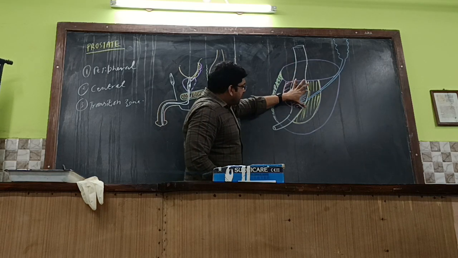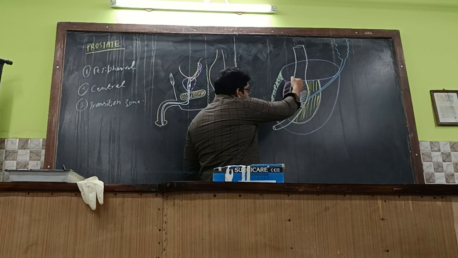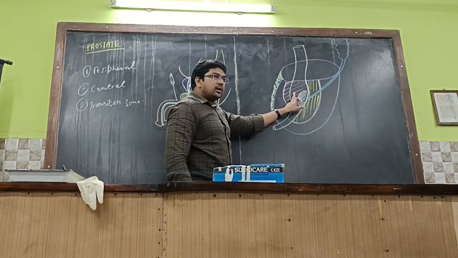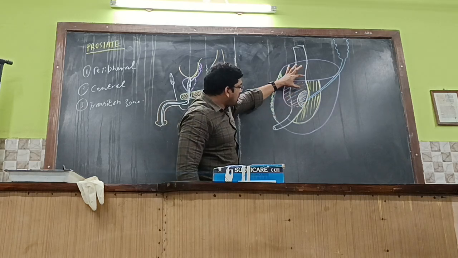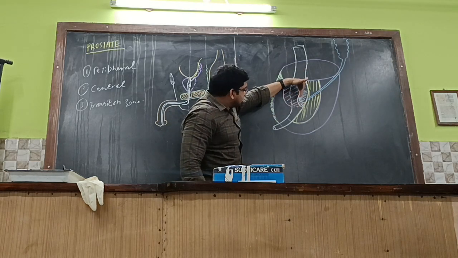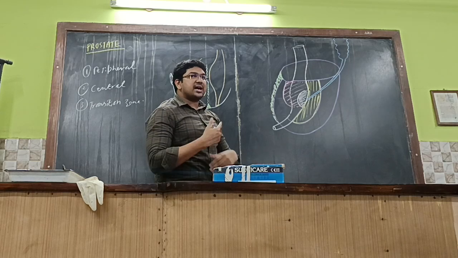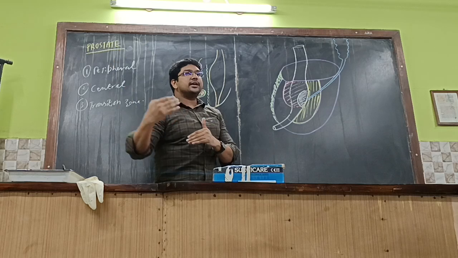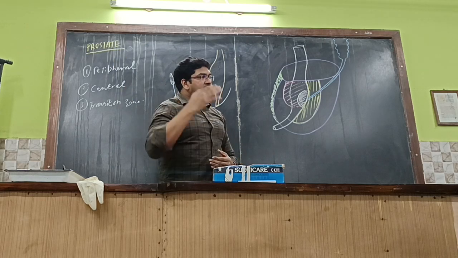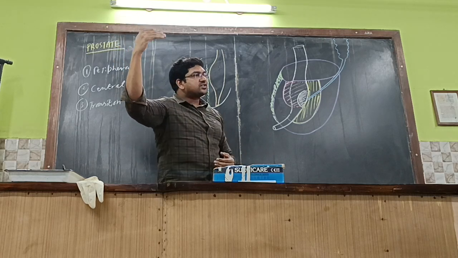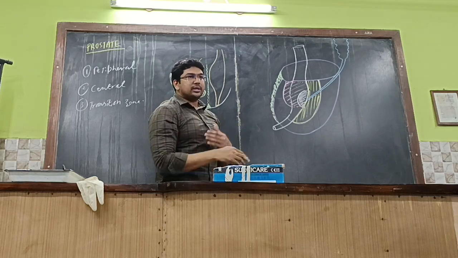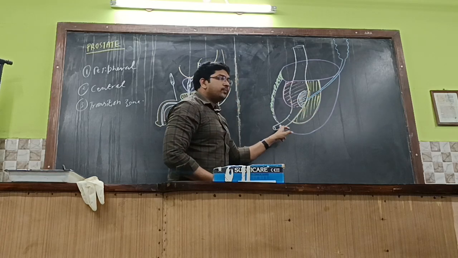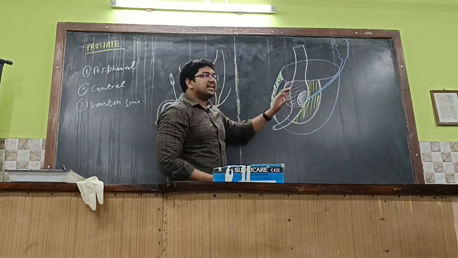So till this part is the pre-prostatic part of the urethra. This pre-prostatic part is surrounded by a zone called the transitional zone. Here the transition of pre-prostatic into prostatic occurs. Transition means, like the esophageal part turning into the stomach part, the stratified squamous non-keratinized epithelium transitions into columnar epithelium. In the same manner, the pre-prostatic part of the urethra turns into the prostatic part of the urethra at this level.